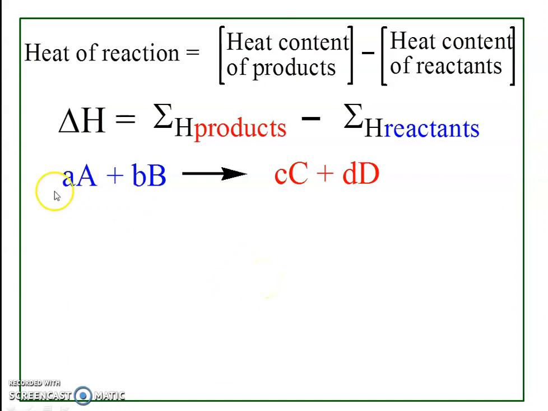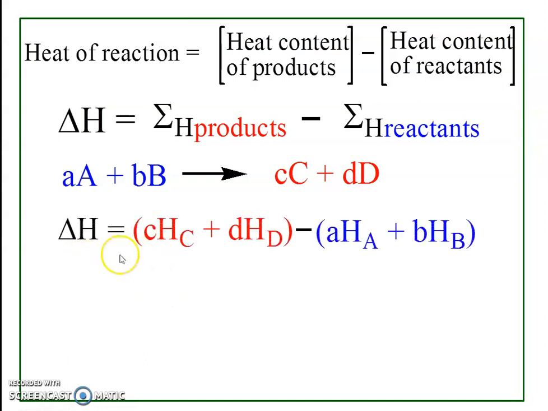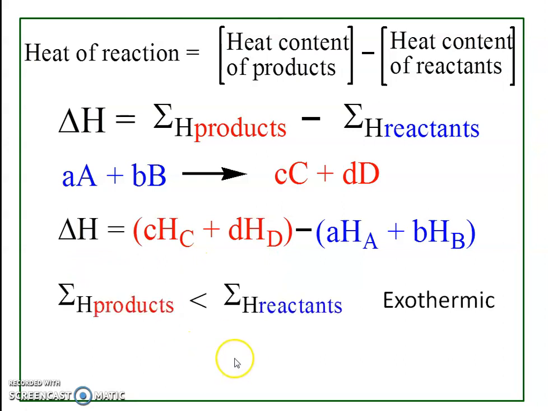Now for this general chemical reaction, the heat of reaction is equal to c into enthalpy of C plus d into enthalpy of D. So this is the sum of enthalpies of products, minus a into enthalpy of A plus b into enthalpy of B. This is the sum of enthalpies of reactants. So this is the heat of reaction for this general reaction.